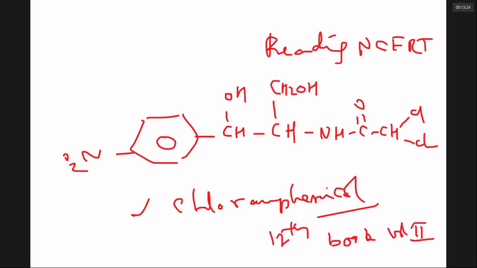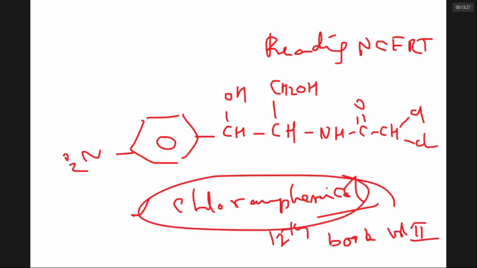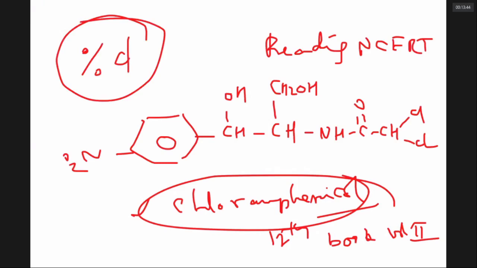Students read that chloramphenicol is used to treat meningitis, that it is a typhoid drug, and so on. But nobody bothers to learn its structure. They have no time. And a sadist paper setter asks a question like, what is the percentage of chlorine in chloramphenicol?